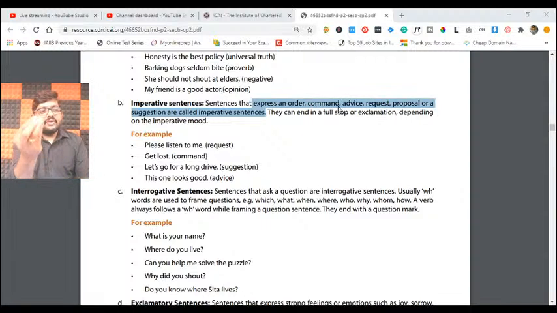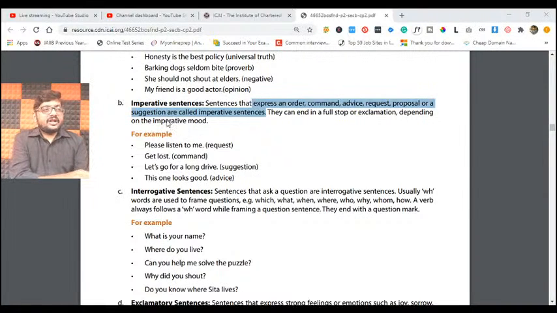Advice: I advise you, please do your chartered accountancy program properly. Come on, you are on the right path. Request: please give me a pen. Proposal: for example, I come to your college and want to launch a new program, so I put up a proposal. I propose to the college that I want to start a new program, which is a proposal. Or it can be a suggestion: friend, from tomorrow, please ensure that you bring your calculator to the class. It's a suggestion that I'm giving you.